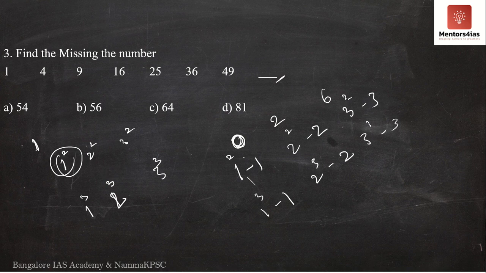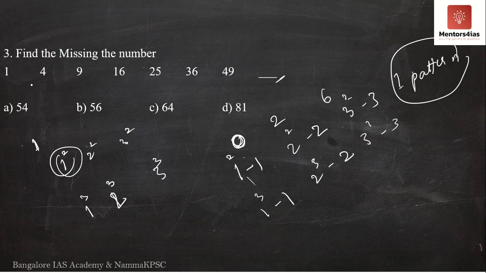Also, when it comes to number series, there is no one particular pattern. There could be two explanations for a particular number series. It is possible that one number series can be explained by two patterns. It is not necessary that if I have explained one particular pattern for a particular number series, you have to stick to it. Maybe you can find out a pattern by yourself. So it is not restricted in nature.